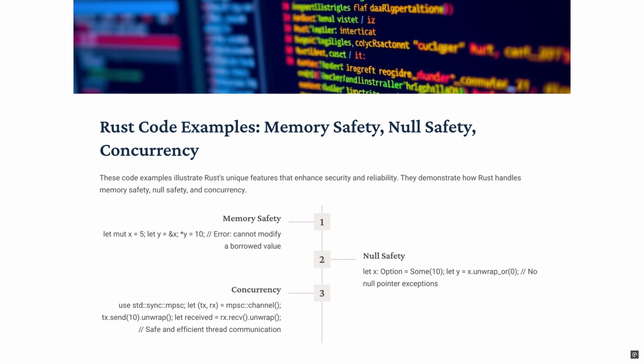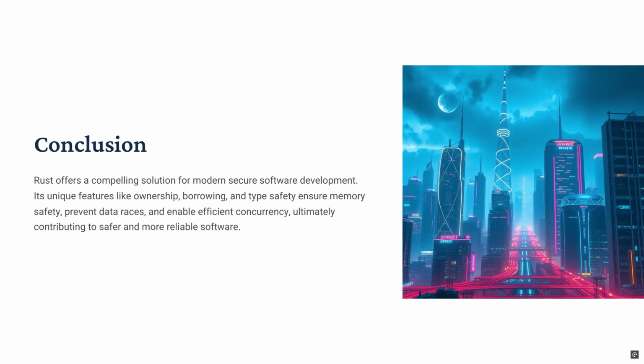So in conclusion, Rust offers a compelling solution for modern secure software development. Its unique features like ownership, borrowing, and type safety ensure memory safety, prevent data races, and enable efficient concurrency, ultimately contributing to safer and more reliable software.